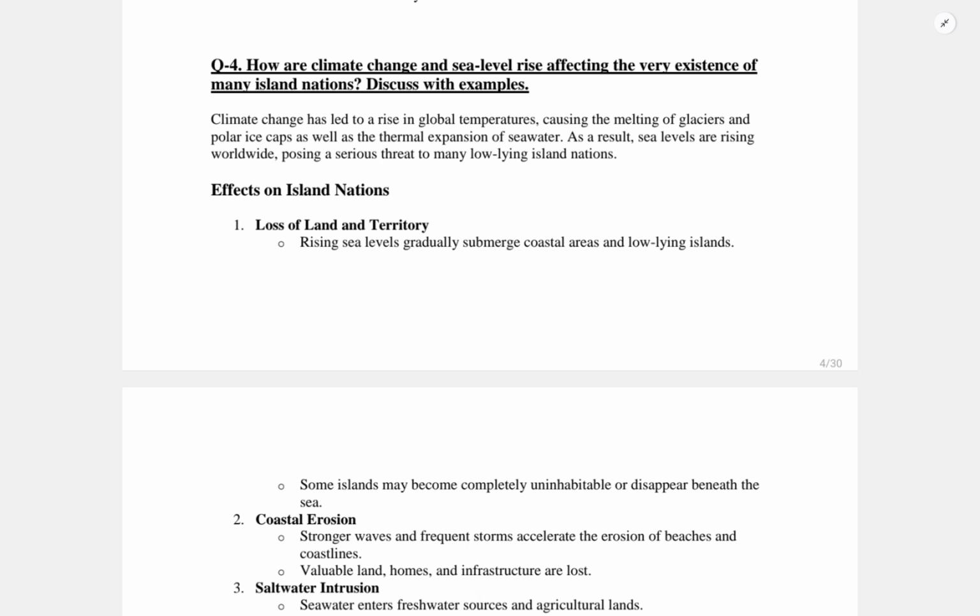According to the IPCC 6th Assessment Report 2023, global sea levels have risen about 20 centimeters since 1900 and may rise up to 1.1 meters by 2100. So since the 19th century it has risen by 20 centimeters, and it is now expected to rise to 1.1 meters by the 21st century. As per the IPCC report, this is indirectly affecting low-lying island nations like the Maldives, Tuvalu and Kiribati.